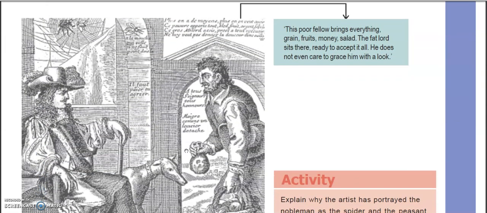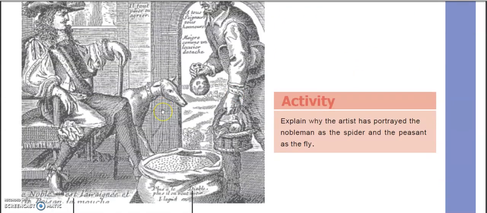तो ये पिक्चर आप देख सकते हो दैट दिस पुअर फेलो, he brings everything like grains, fruits, money, salad. The fat lord sits here. This is fat lord. He's just sitting there, just ready to accept it all. He doesn't even care to grace him with a look. Means वो उसकी तरफ देख भी नहीं रहा है ऐसा.